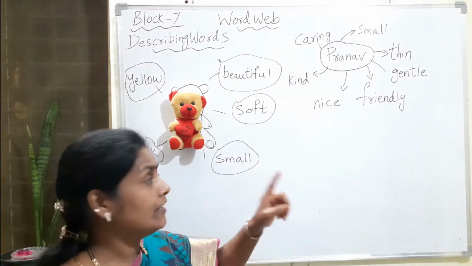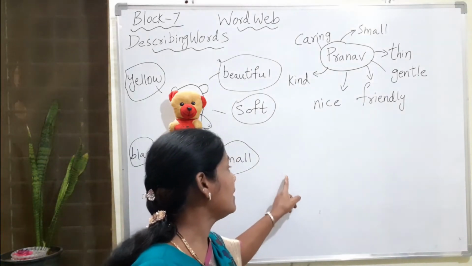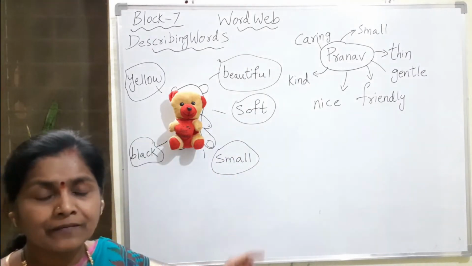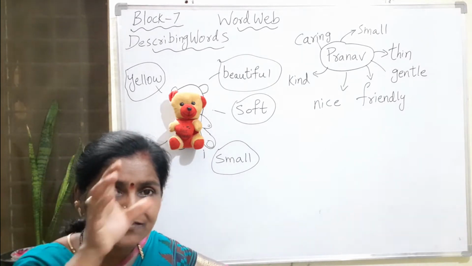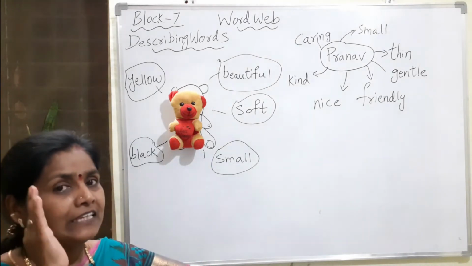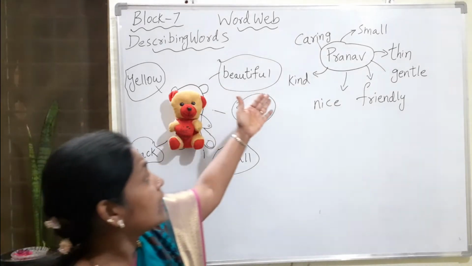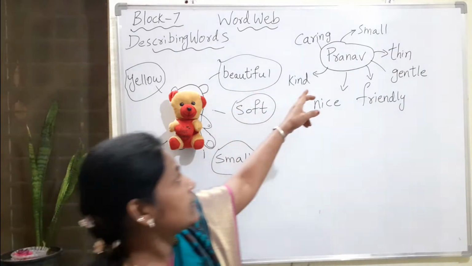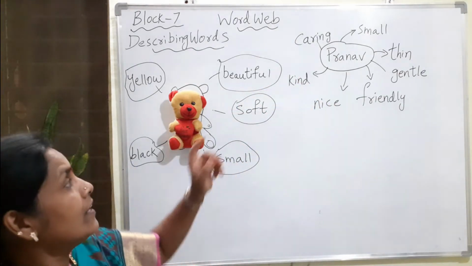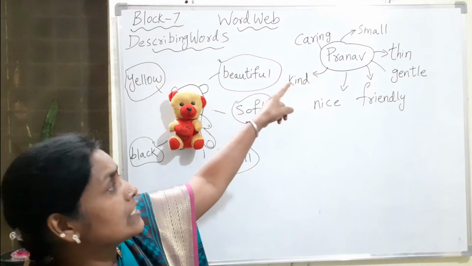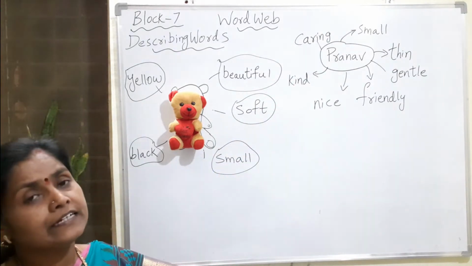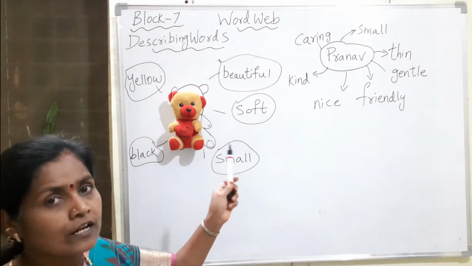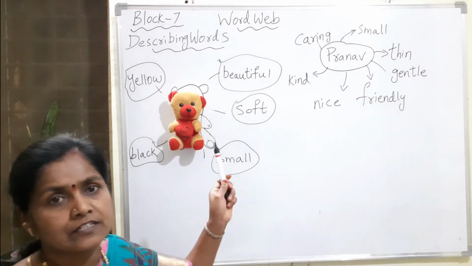For paragraph writing, I gave festivals in the middle and I gave you the question words how, what, where, when. Just by writing the answers, we made a small paragraph. In the same manner, if I ask you to write 5 sentences about the teddy bear or 5 sentences about Pranav, you can make sentences using these describing words. Understood, all of you? This is all about the describing words.